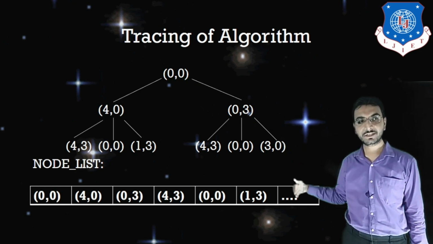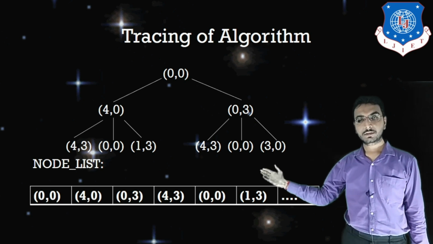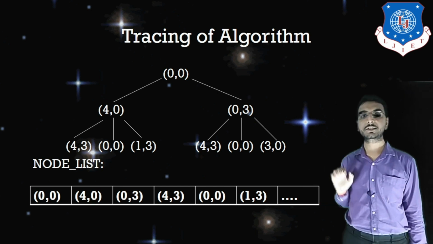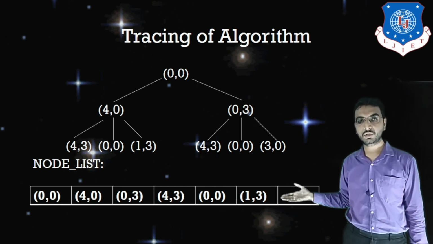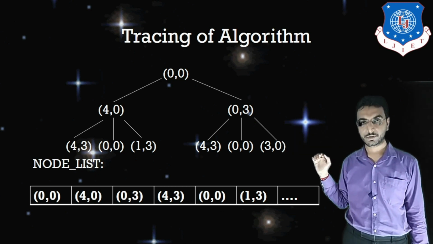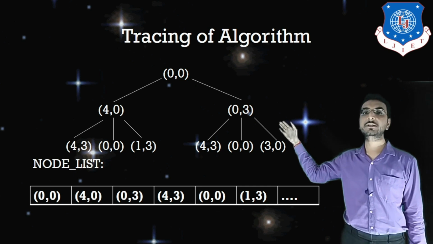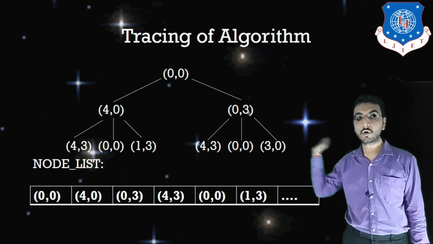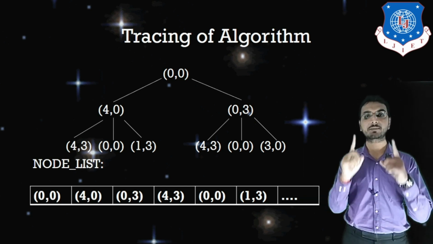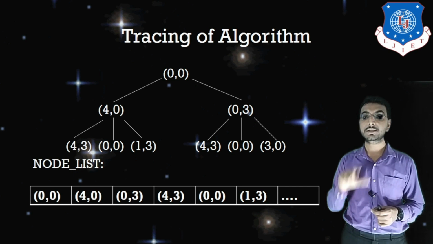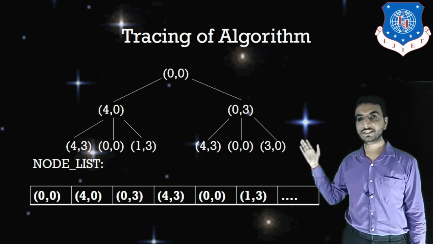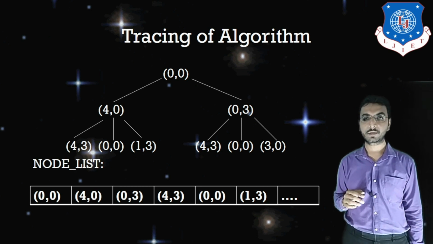Likewise, this will continue until we reach the goal state, or node list is empty. In the queue, the upcoming nodes will be 4, 3, 0, 0 and 3, 0, by exploring the node 0, 3. So can we say that we are exploring all nodes level by level? Right, that is my breadth first search algorithm, because we are exploring all the nodes level by level. So this is the tracing of the breadth first search algorithm.